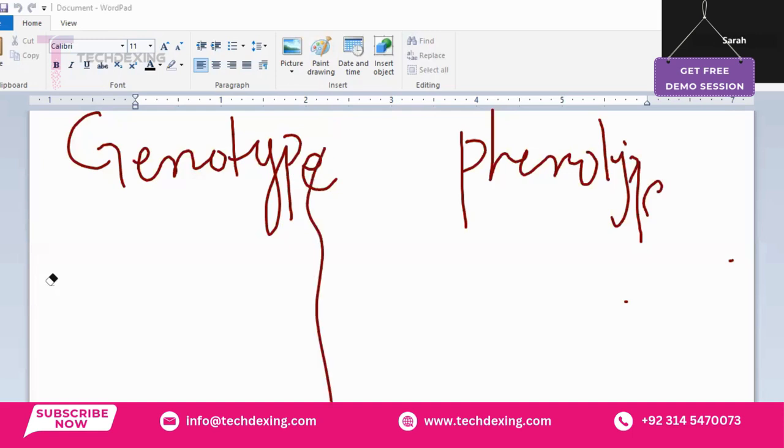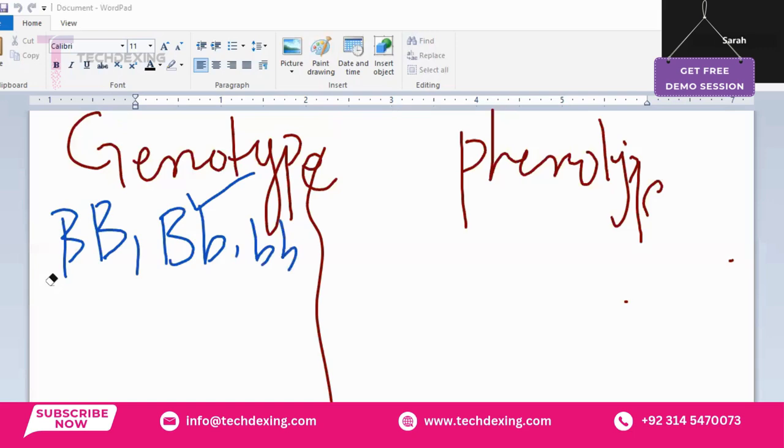Basically, when we talk about genotype, genotype shows the genetic makeup of organisms. It means the combination of alleles an organism has. For example, capital B capital B, capital B small b, small b small b, right? So these are the letters inside the genes.